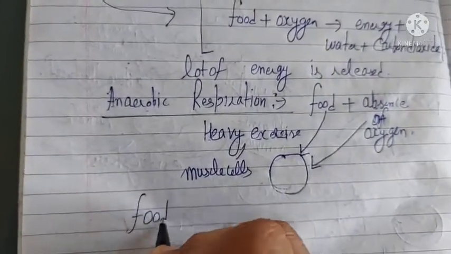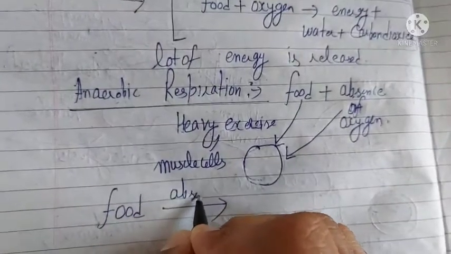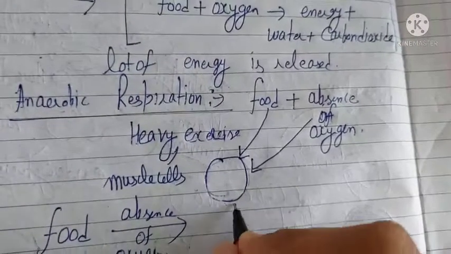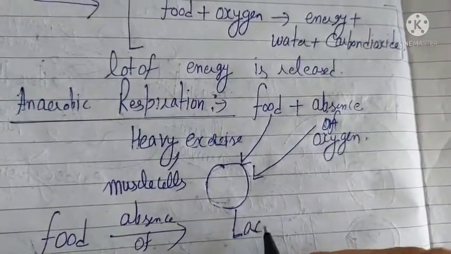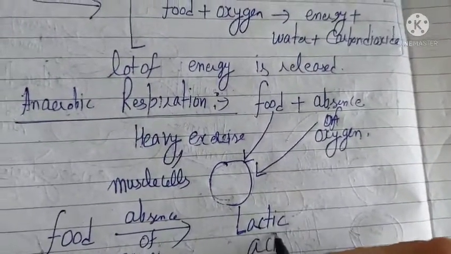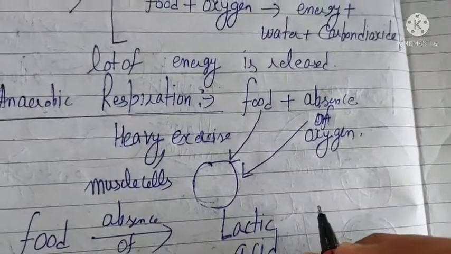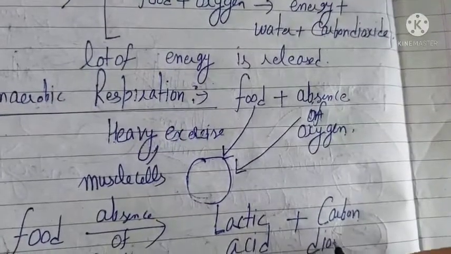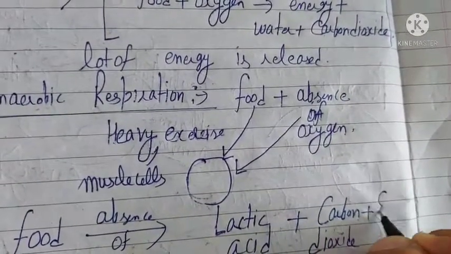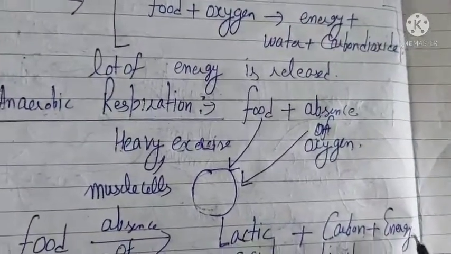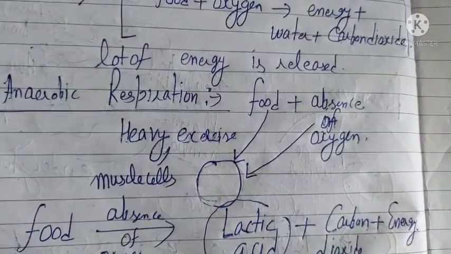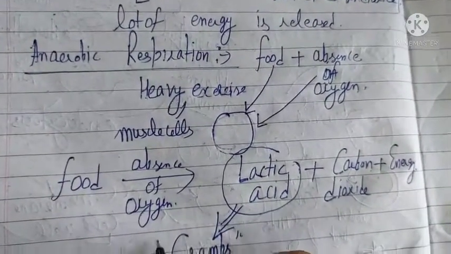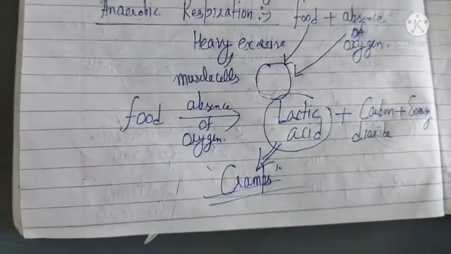And when food breaks in the absence of oxygen, then very less amount of energy is going to be released, and the main product lactic acid will be formed. Lactic acid will be formed plus carbon dioxide plus some energy, very less energy. So this lactic acid will form the cramps in our muscles. Cramps will be formed in our muscles.